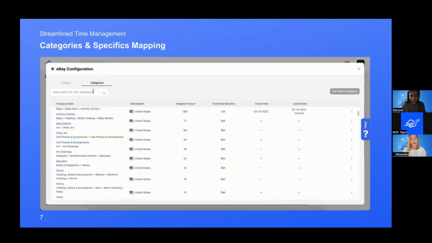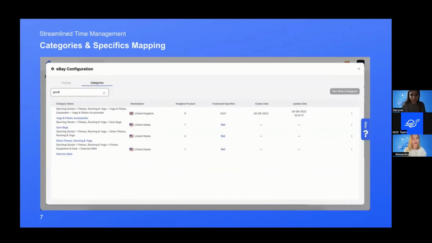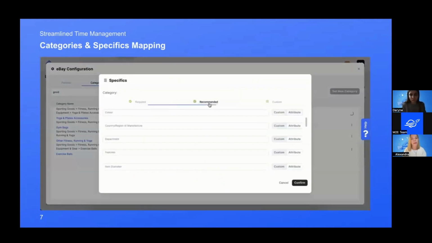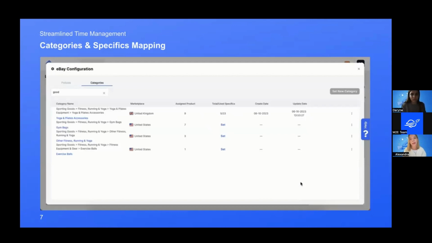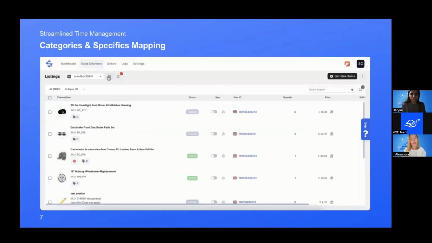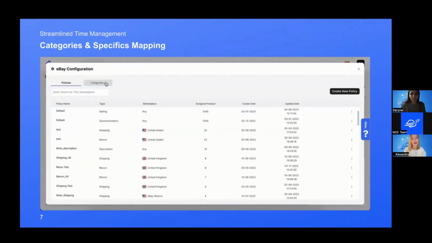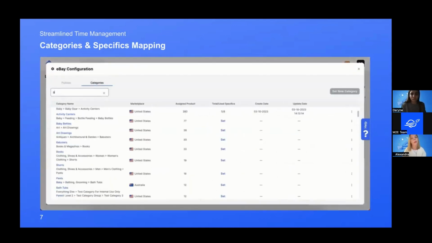The next tip for time management is also the categories and specifics mapping. From my own experience working for a long time in customer support, I know that customers sometimes struggle with setting up specifics for the products, for every product, also manually. It's super time consuming and sometimes could be even annoying for you. So we are listening to you, to your requests. We tried to make things automatic where needed.